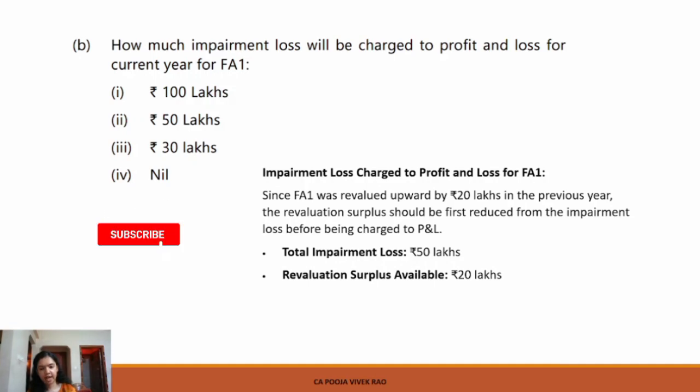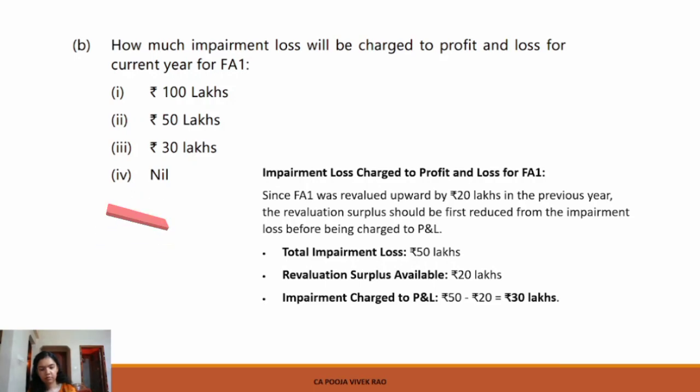That is rupees 50 lakhs minus rupees 20 lakhs, which is equal to rupees 30 lakhs. So the correct answer in this case is option number 3, 30 lakhs.